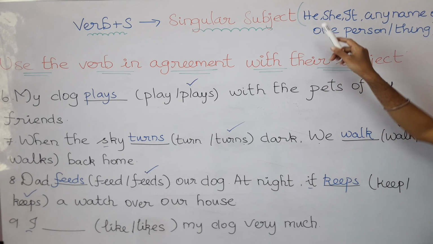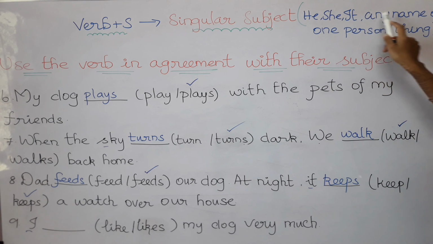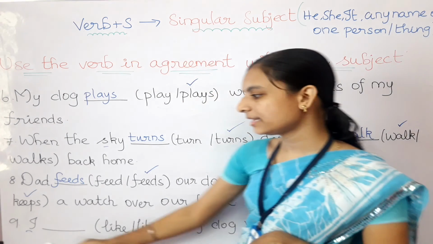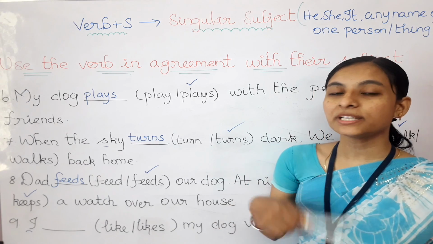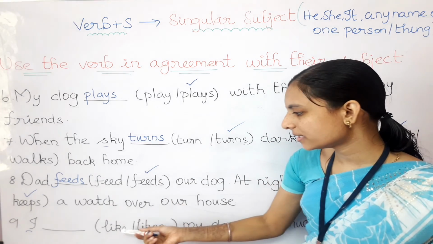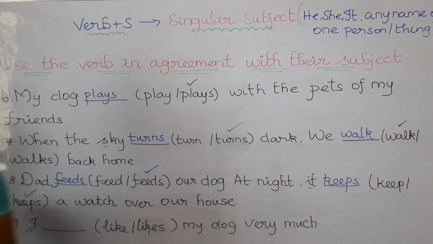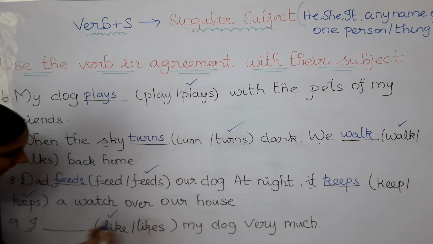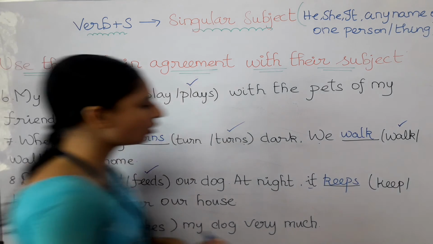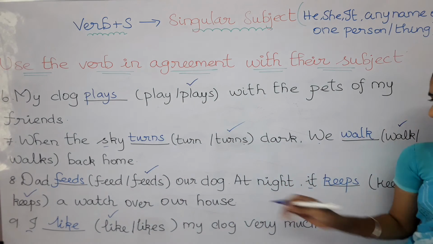பண்ண மாட்டோம். Only to the subject he, she, it or any name of one person, animal or thing or place க்கு மட்டும் தான் நம்ம s add பண்ணுவோம். Here the subject is I. So we need to choose the verb which doesn't end with s. So like is the correct answer. I like my dog very much is the correct answer.